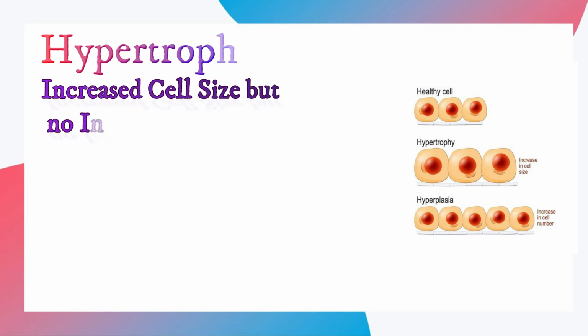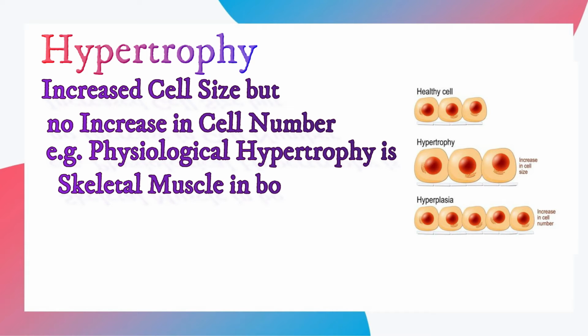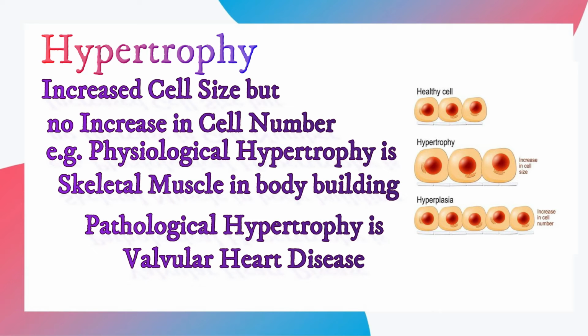Hypertrophy means cell size is increased but there is no increase in cell number, and it's due to increased synthesis of cellular protein. Physiological examples include skeletal muscle in bodybuilding, where cell size will increase, and pathological hypertrophy like valvular heart disease, where we can see left ventricular hypertrophy. And in this image you will see normal healthy cells and the hypertrophied cell, whose cell size is increased.